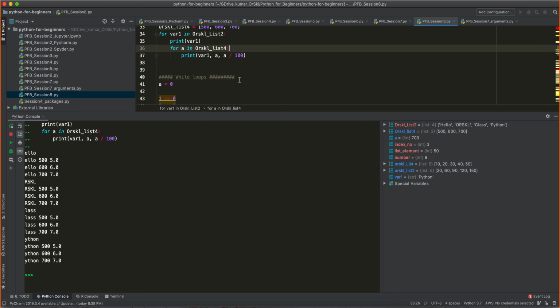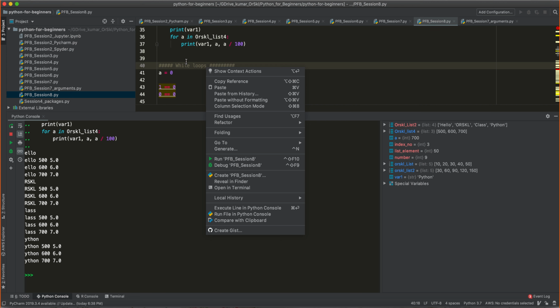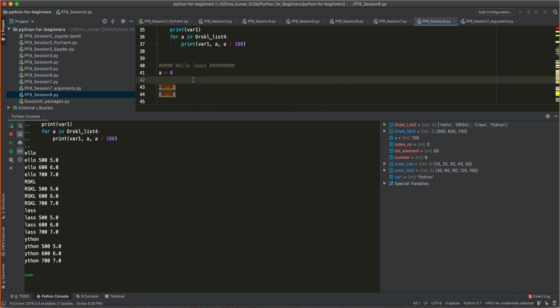Okay. All right, let's go into the while loop. Before I go into the while loop, there is something that I have to explain to you. There is a difference between 1 equals sign versus 2 equals signs. What is that? If you are using 1 equals symbol, you are assigning some value to a variable.